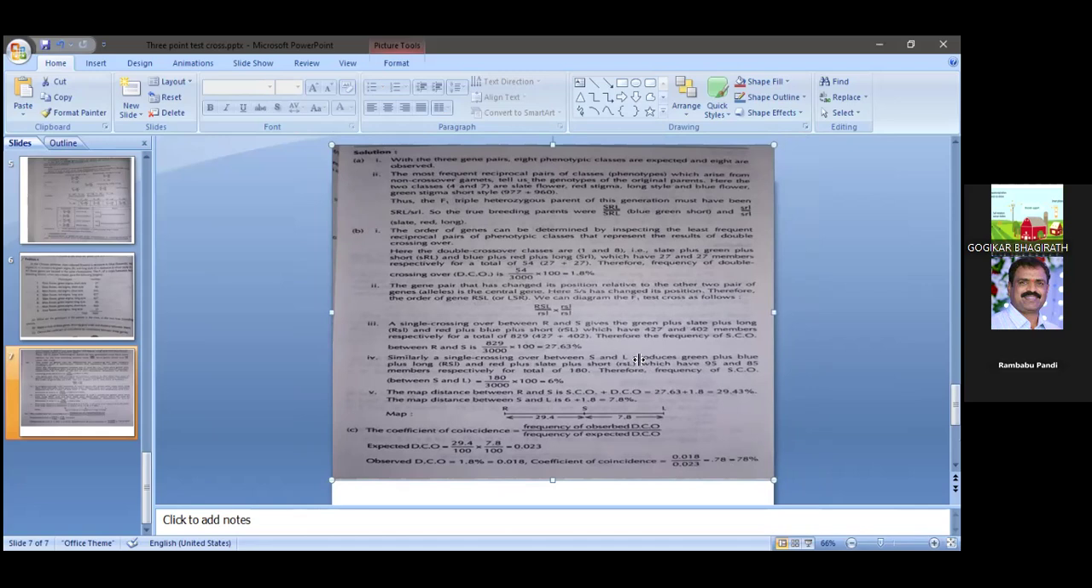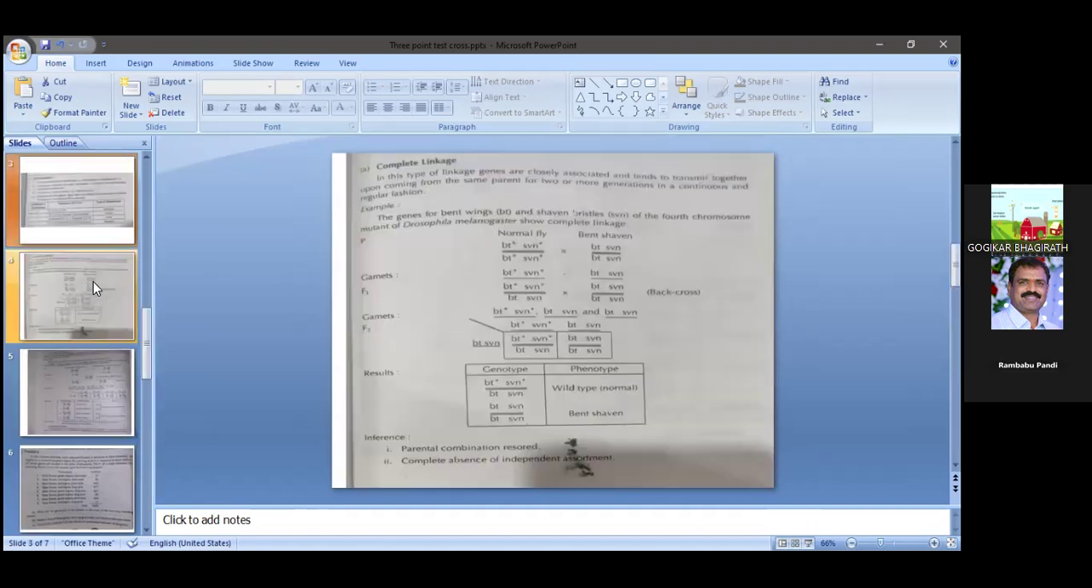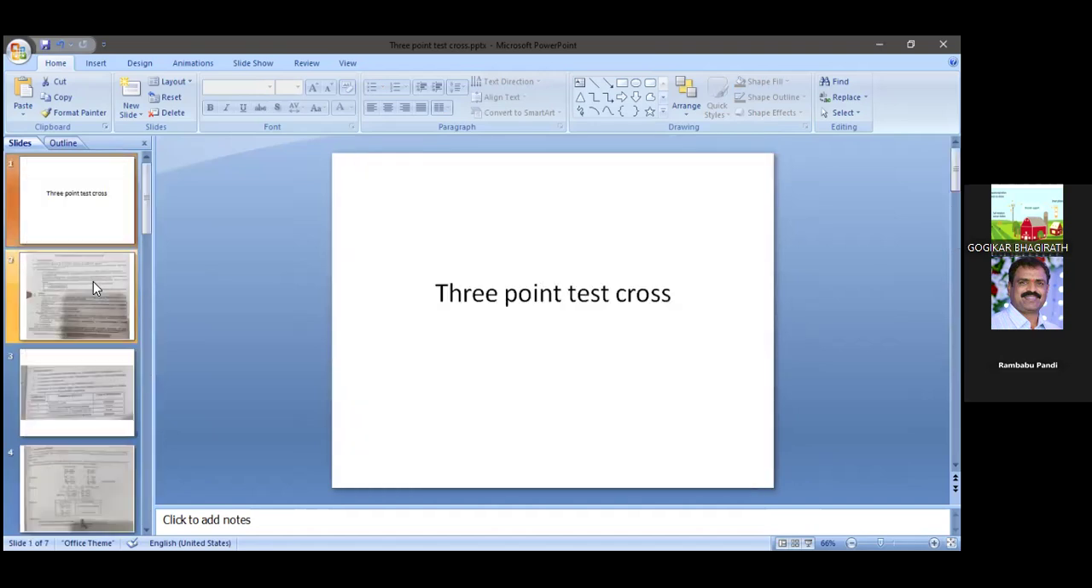So in this way you can calculate the recombinant frequency. With the help of recombinant frequency we can calculate the distance of the genes, and after calculation of the distance between the two genes, we can go for coefficient of coincidence as well as interference. In this way you can solve the problems based on the given data only.